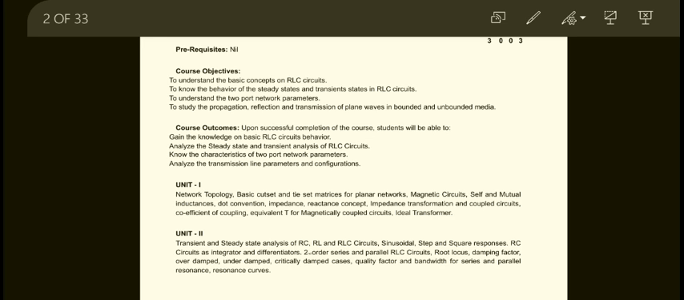Here, this is a second year first semester subject. The prerequisite for this is nil because it is a core subject. Now we are coming to talk about the units in this subject.